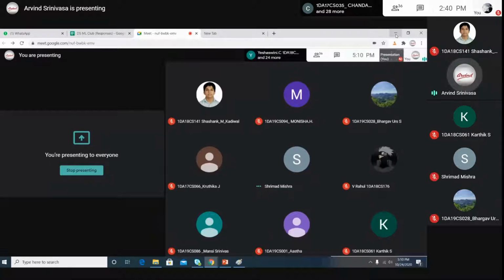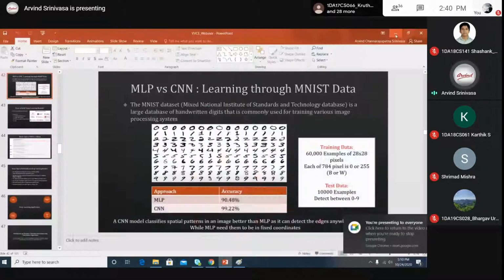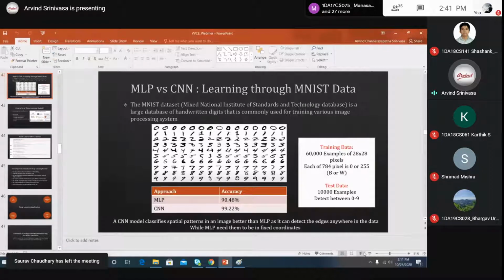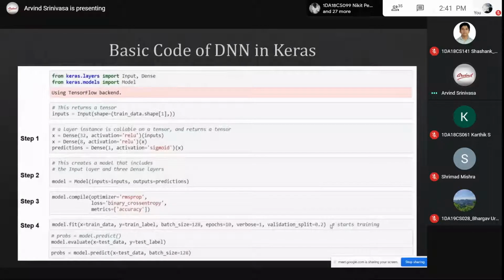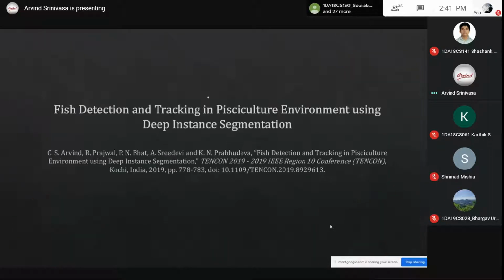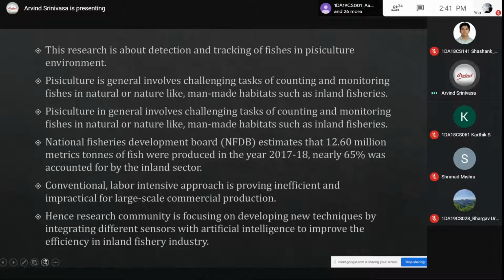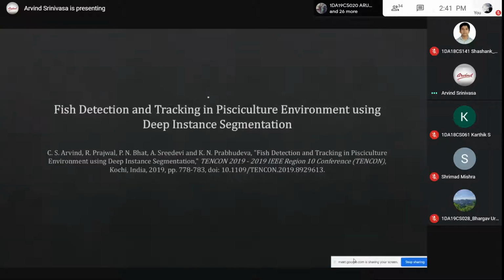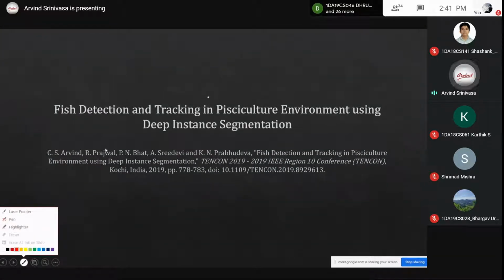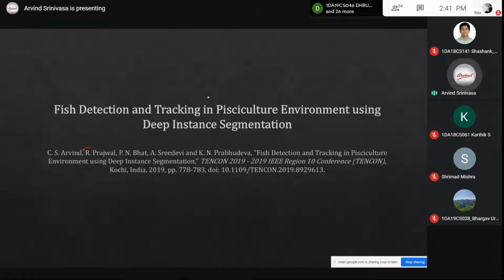Okay then. Let me go to some of the projects that I have done, so that it might give some insight on how to go about it. This is Prajwal and Prithvi Bhatt.